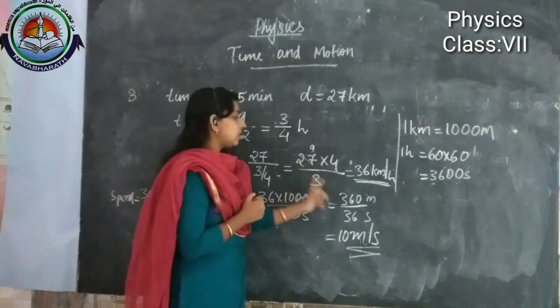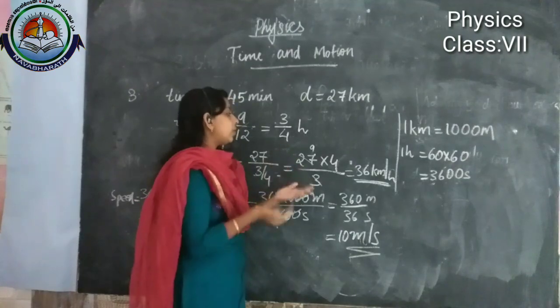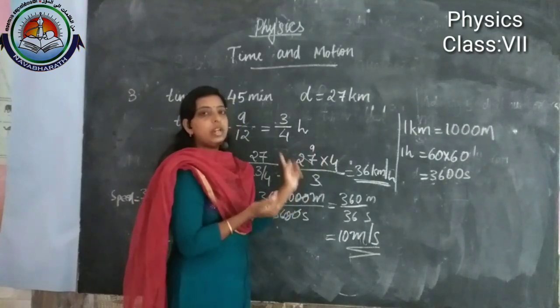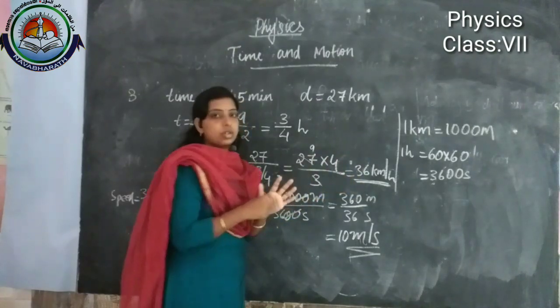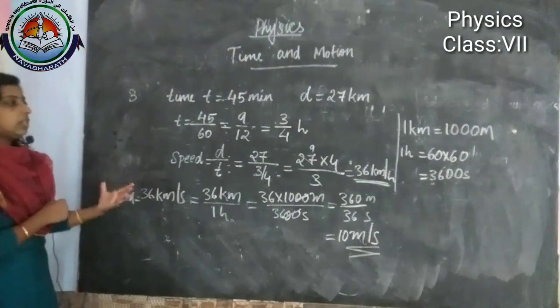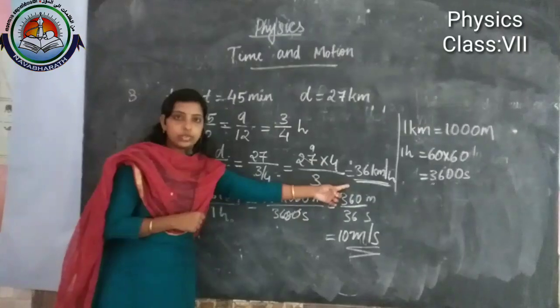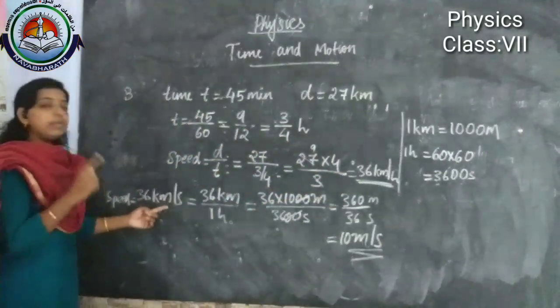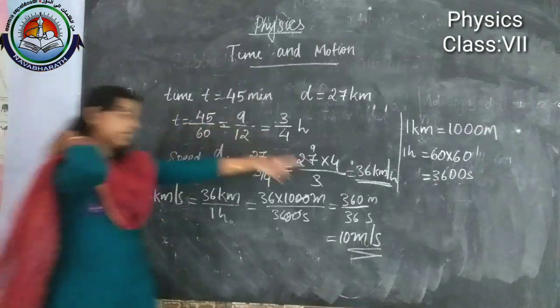Then we just cut the values. If you don't know about cutting, what you have to do is 27 into 4, then divide that answer by 3. Then we get 36 kilometer per hour. One part of the answer we solved, and the second part, meter per second, we also need to find out. We can convert from this answer.